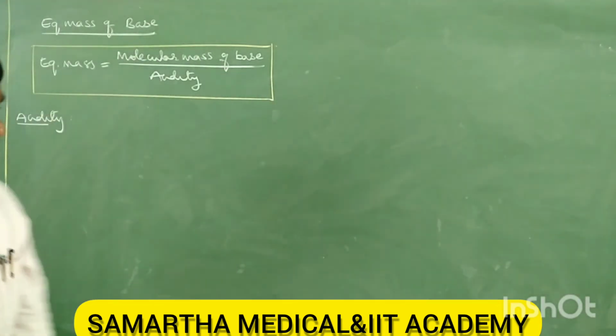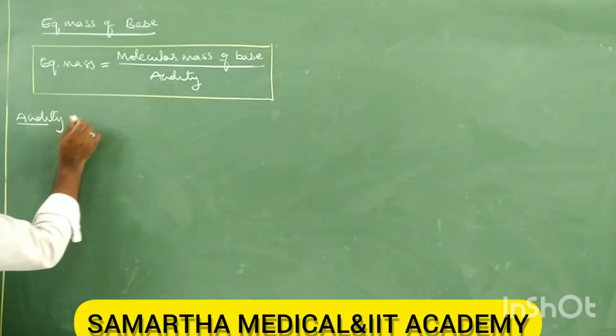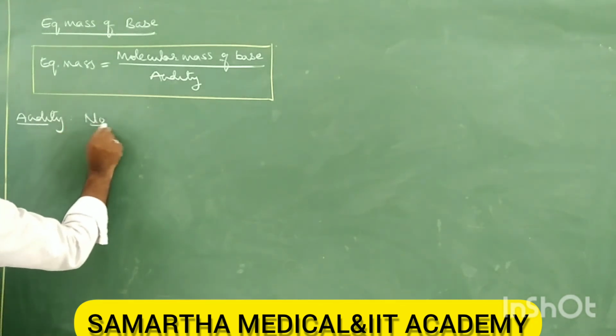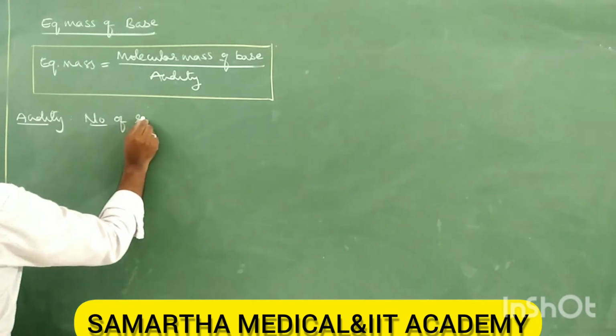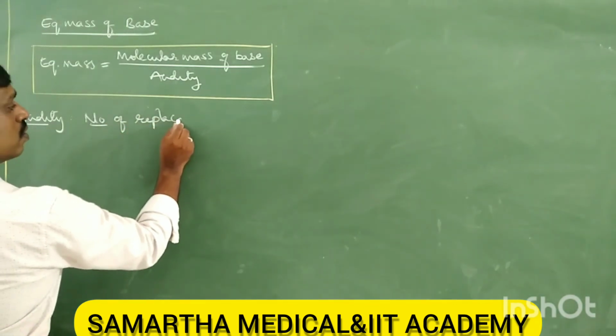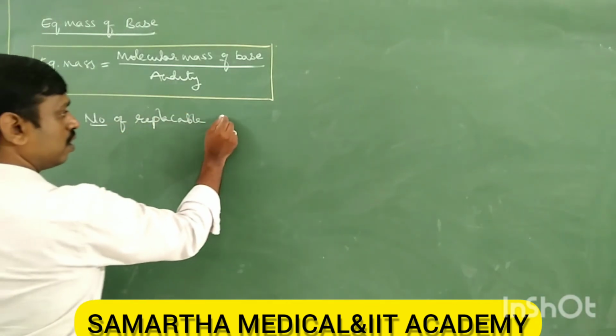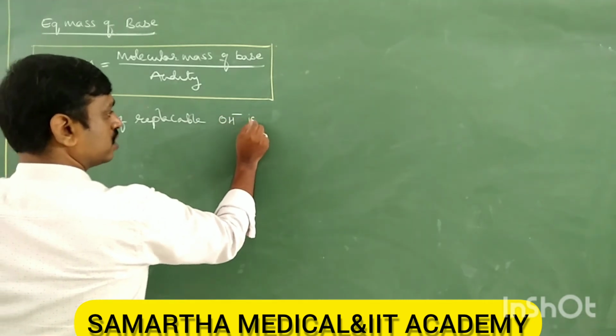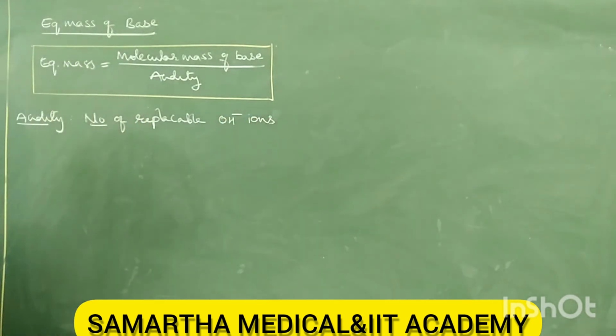Therefore, acidity is the number of replaceable OH minus ions. So the number of replaceable OH minus ions is called acidity.